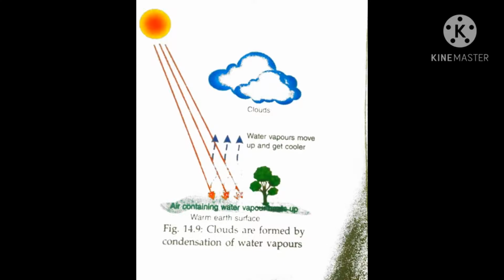Now we'll see the formation of clouds. Clouds are formed as the result of condensation, isn't it?